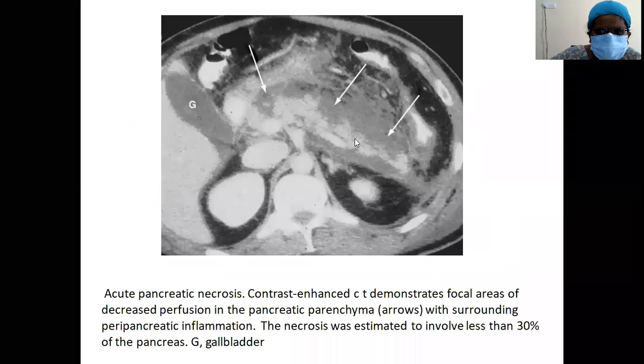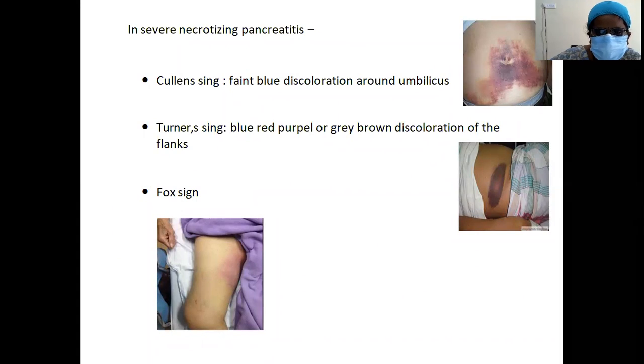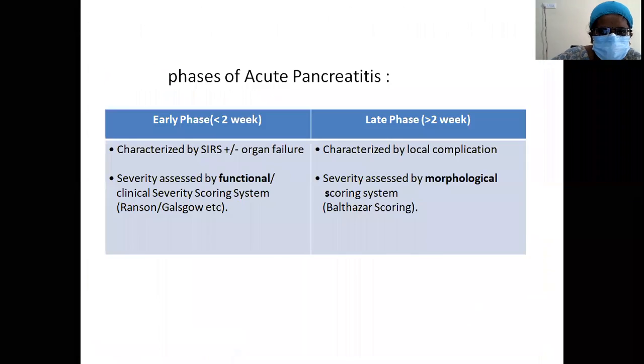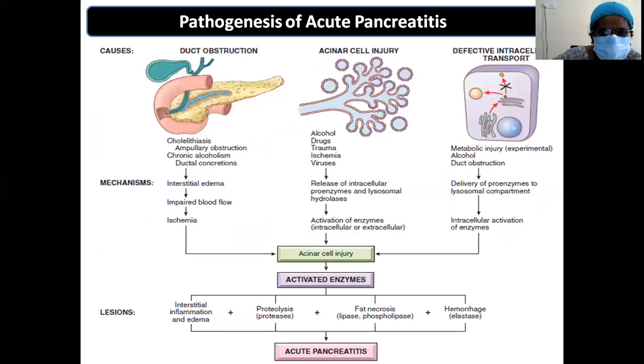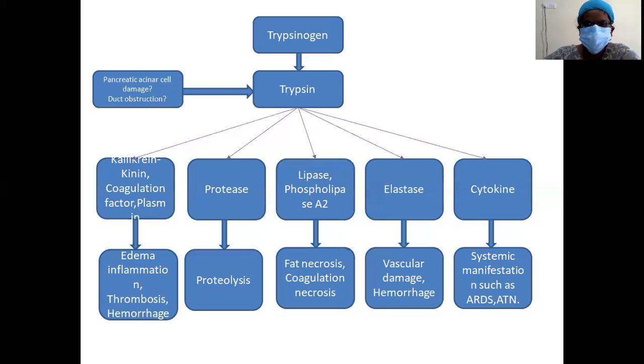I'll just display the tabular forms once again, which are important. This flowchart is important because if you remember this flowchart, you can write the entire pathophysiology of acute pancreatitis. The main principal key factor being autodigestion, which you have to remember. Autodigestion of the pancreas is